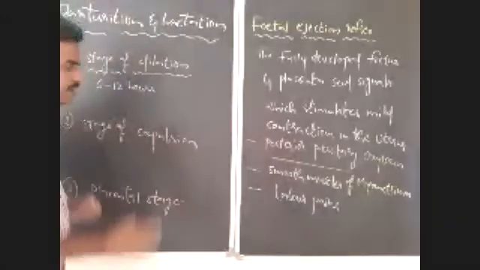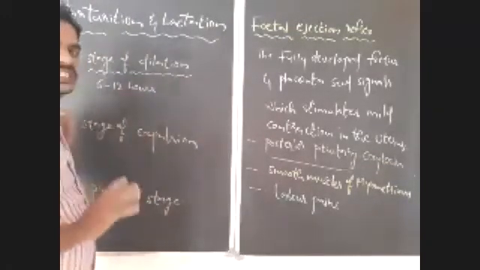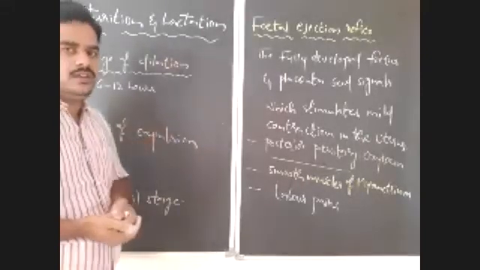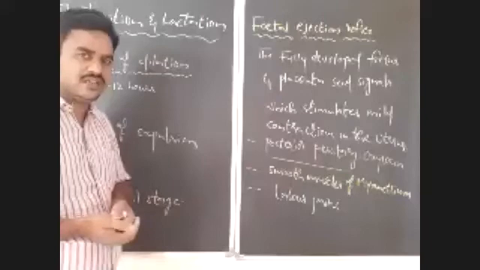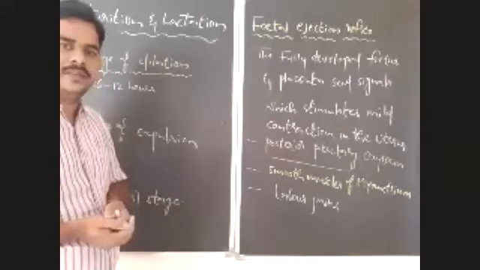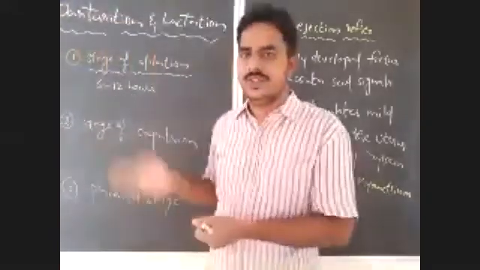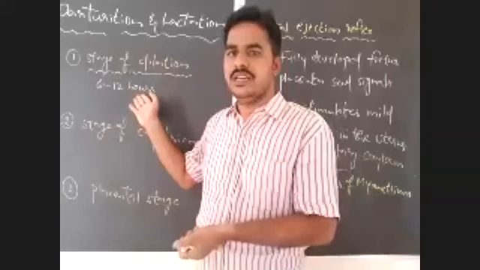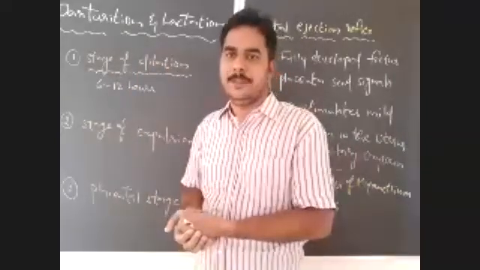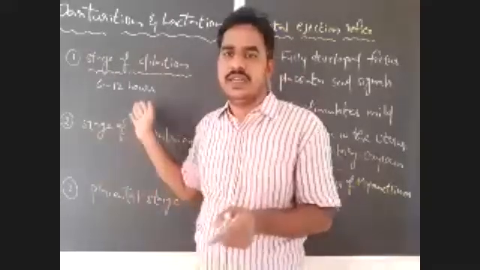Is it clear? So in the first phase, the dilation of cervix and vagina takes place. Dilation or widening of cervix and vagina takes place, and rupture of amnion takes place. All the amniotic fluid will be sent out through the vagina, so that you should notice here. How is the oxytocin level? Oxytocin level is high. That is the first stage. The dilation of both cervix and vagina takes place here.